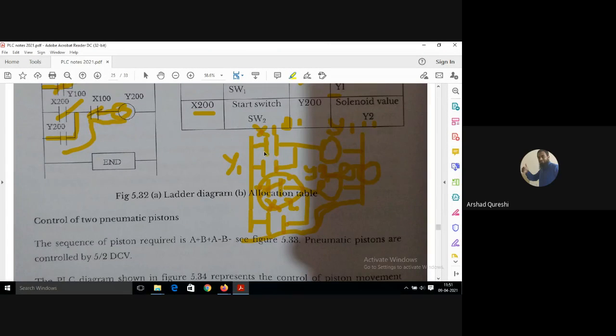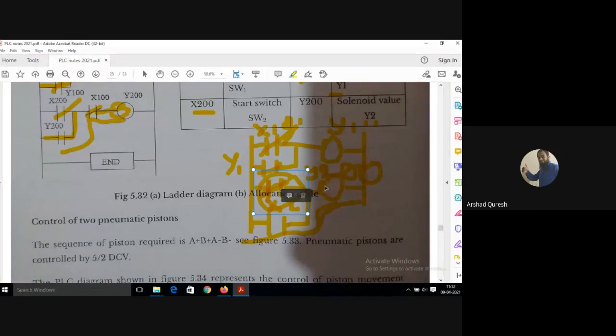When the piston was at X1 or S1, this X1 was closed, and therefore the current went to Y1, and as soon as it got current, the Y1 latching was also closed, and the piston started moving from S1 to S2. The A plus operation was done, but as soon as it reached S2, X2 got closed, and therefore X200 got closed, you got current in your Y200, and Y200 closed this contact and also got latched. So both are getting current at the same time. Should it happen like this?